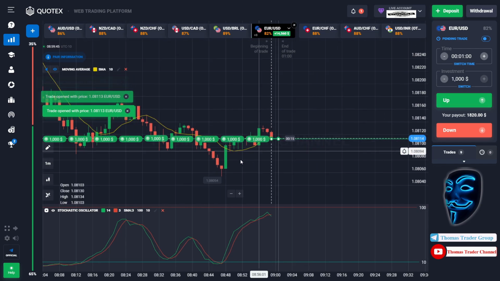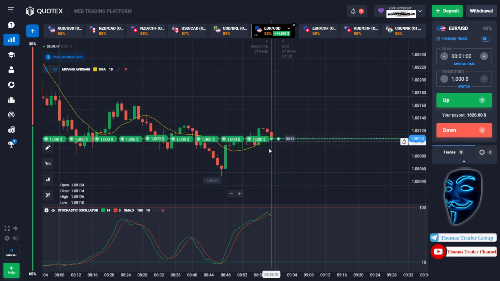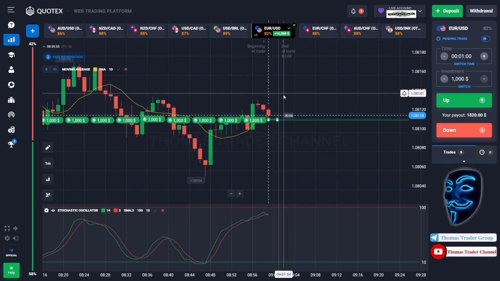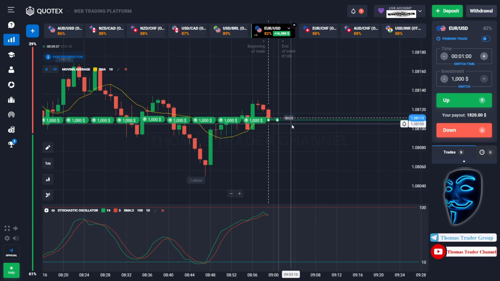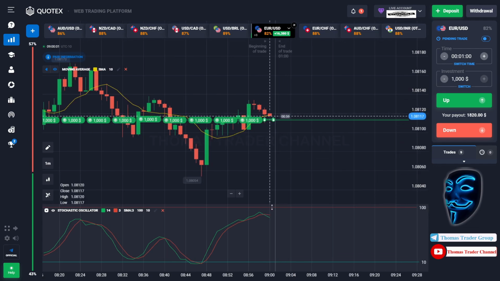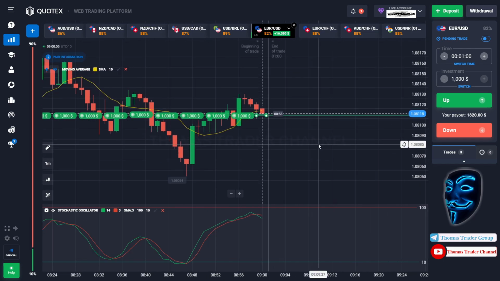As you can see, the market is going bullish and the stochastic oscillator is also facing bullish trend, and the market has already touched the moving average line. When the market touches the moving average line, it will make a rebound and it will continue the bullish trend, and it will find the overbought area over here before it makes a rebound. Let's prove it and let's wait till the end of our trade.